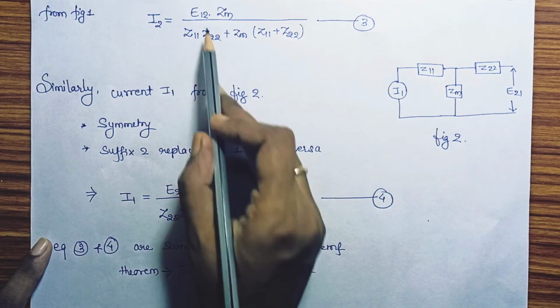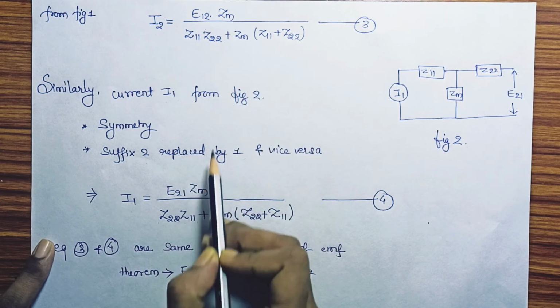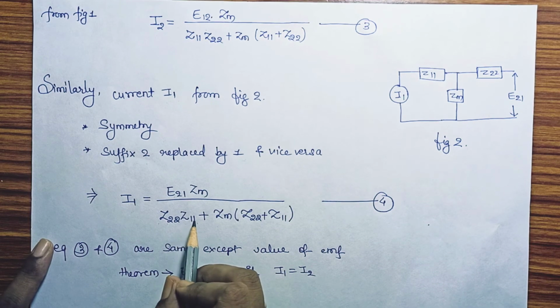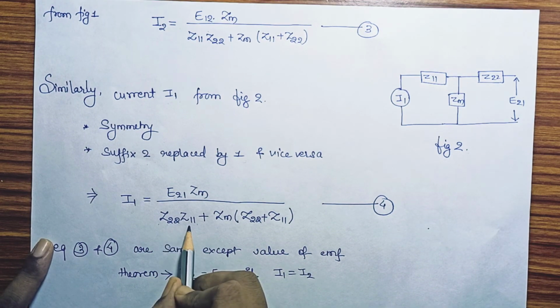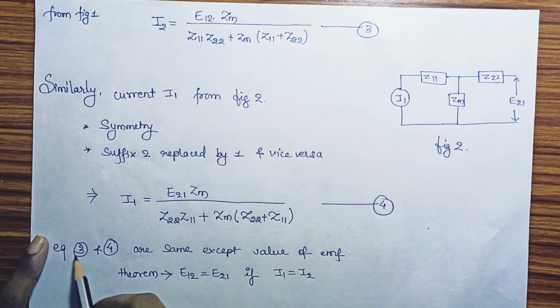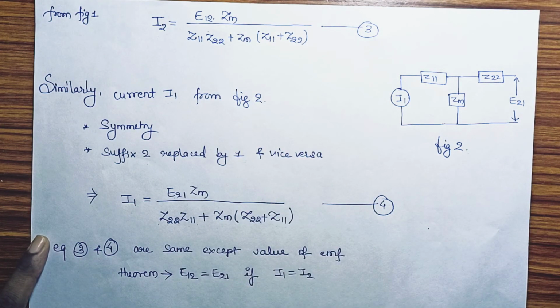So I1 is equal to E12 replaced by E21, Zm as it is, with suffixes 2 and 1 replaced, so (Z11 plus Zm) multiplied by (Z22 plus Z11). Equation 3 and equation 4 are the same except for the value of EMF.